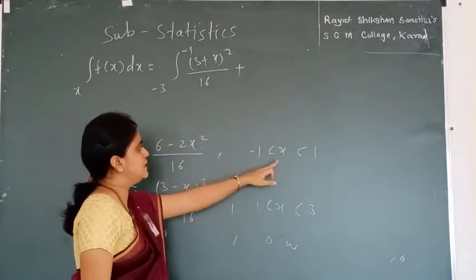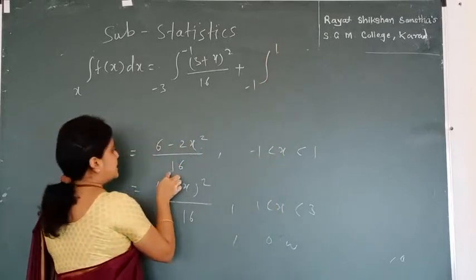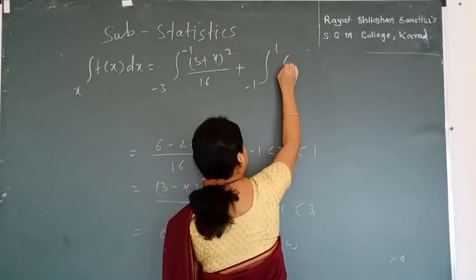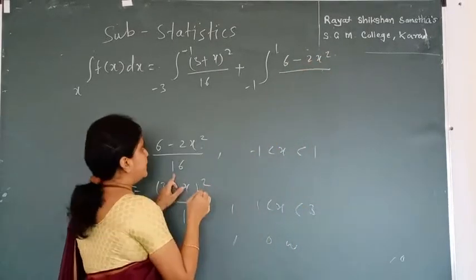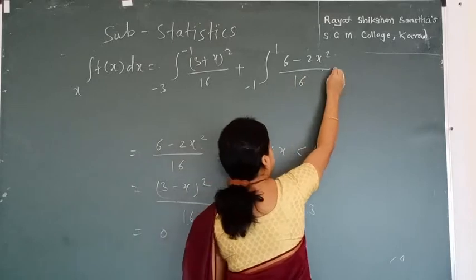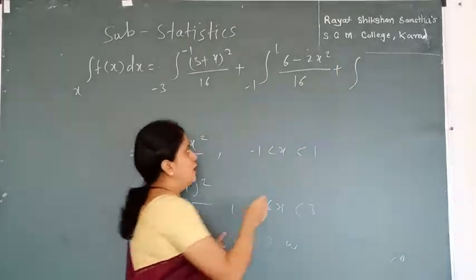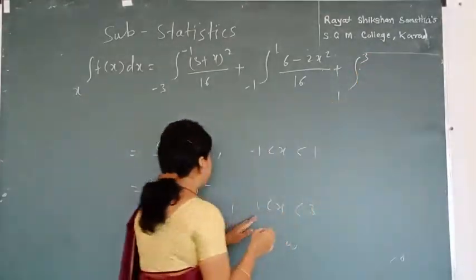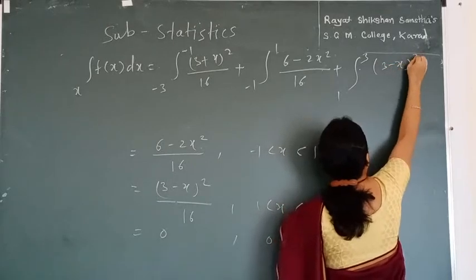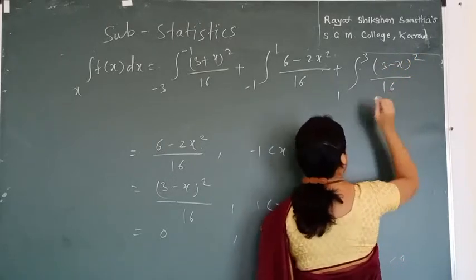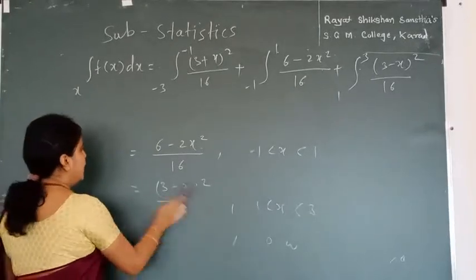For the second range, x in between minus 1 to 1, I can replace the value of f(x) with this function, (6 minus 2x squared) divided by 16, plus my third integral has range 1 to 3 and the function for this range is this, so I can replace the value, (3 minus x) squared divided by 16, and for the last range it is 0, so it doesn't affect my equation.